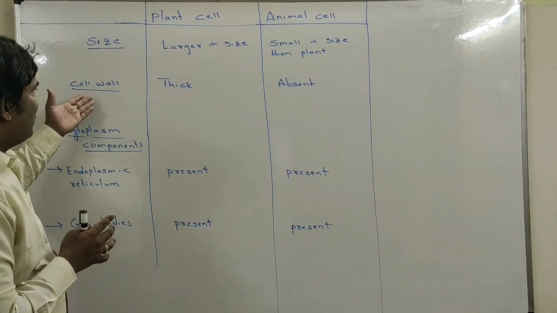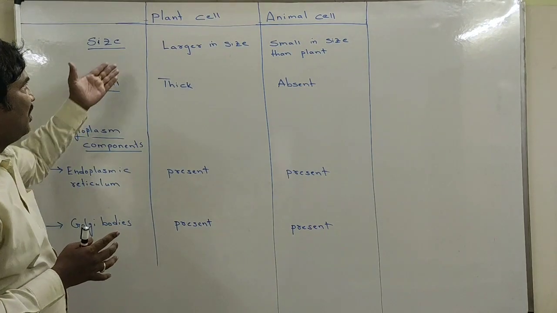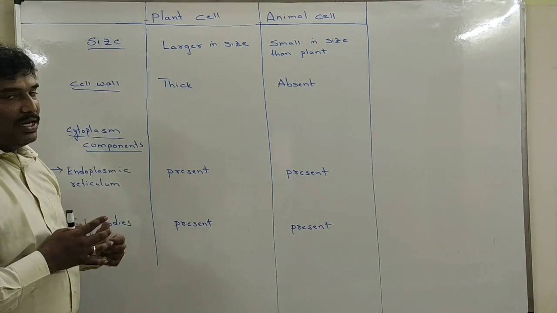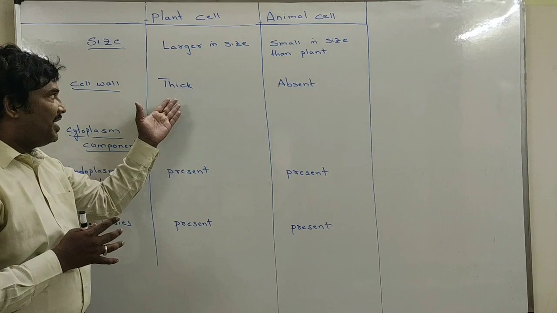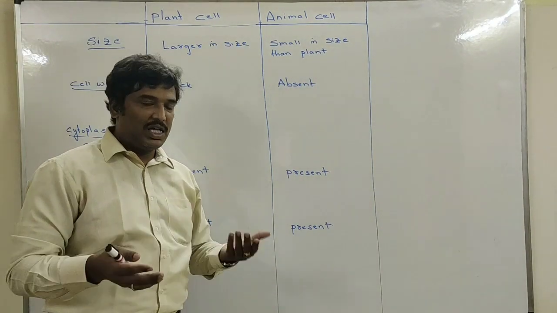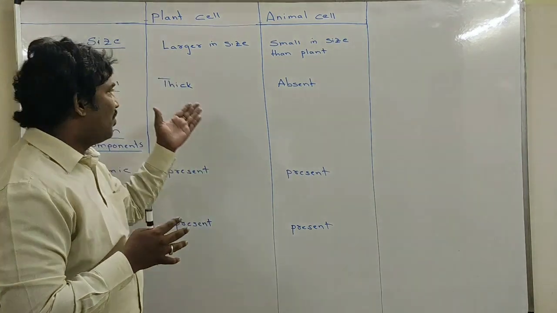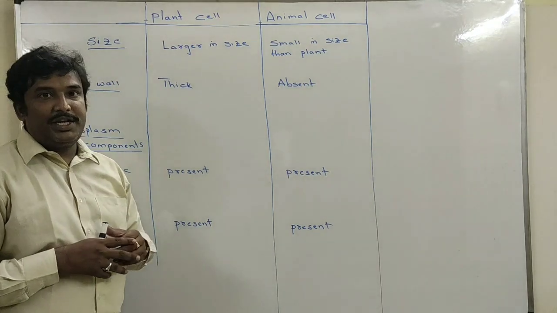Similarly, if you see the cell wall composition, the plant cell has a cell wall and it is thick, whereas in the animal cell the cell wall is absent. Last class we discussed that the cell wall is absent in animals. So here also, the cell wall is present only in the plant cell, and it is very thick.